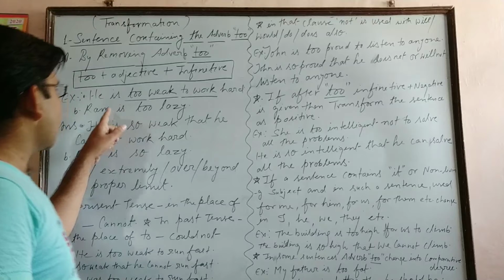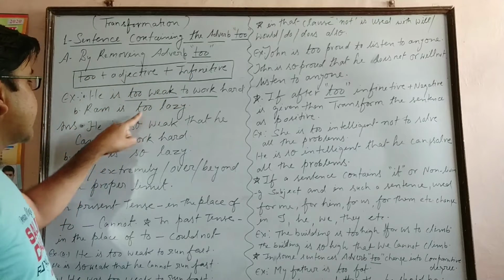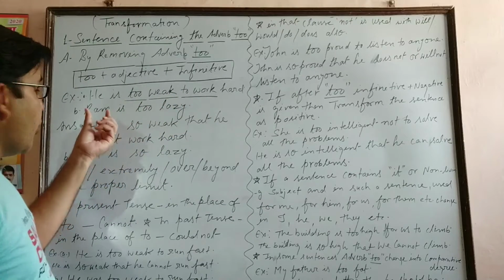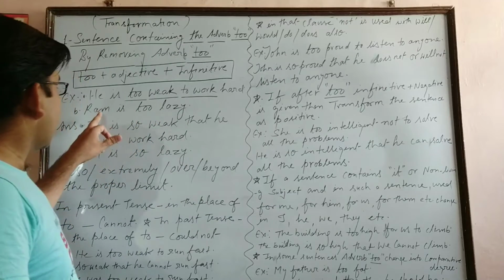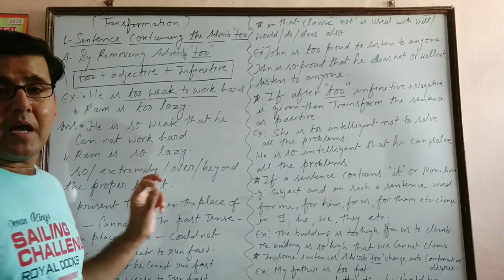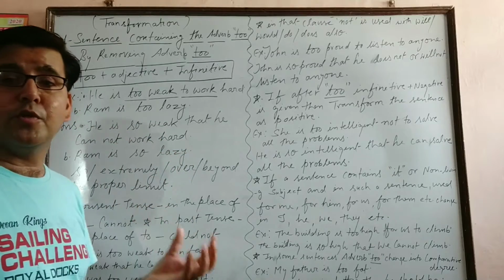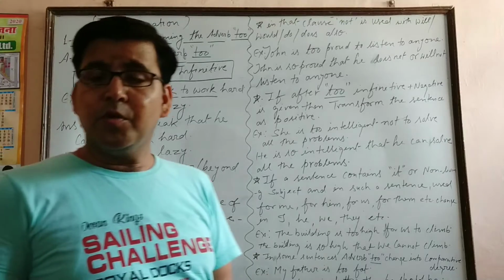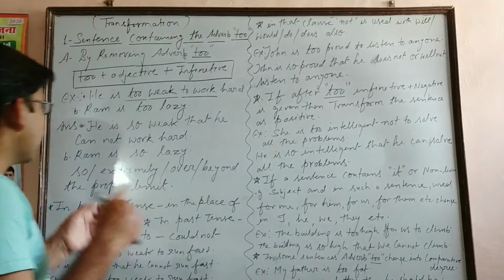So here we talk about too plus adjective plus infinitive. Example, he is too weak to work hard. Or for example, we can say, if single too is given, like Ram is too lazy. So in these two examples I have given, it is clearly mentioned how we have to use too, T-O-O. And by removing this too, adverb too, we can transform the sentence into negative. How? Look at the board.